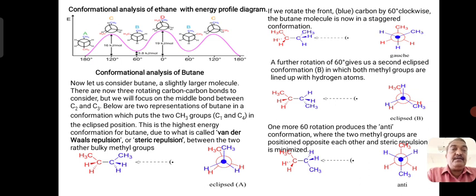And staggered conformations have lower energy, where the repulsion between hydrogens is very little. So they are considered to be more stable.